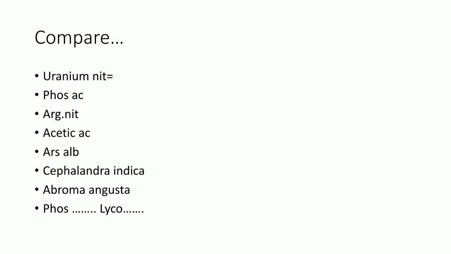Then about Cephalandra. Cephalandra is indicated for diabetes mellitus and diabetes insipidus, where the noticeable feature is that burning sensation all over the body is the important feature of Cephalandra indica. Here in Syzygium, the skin rashes or the ulcers are characteristic, but in Cephalandra, the burning of skin all over the body is the marked feature.